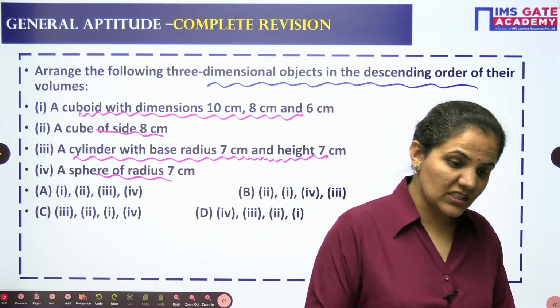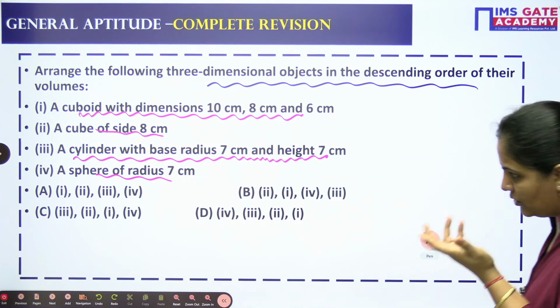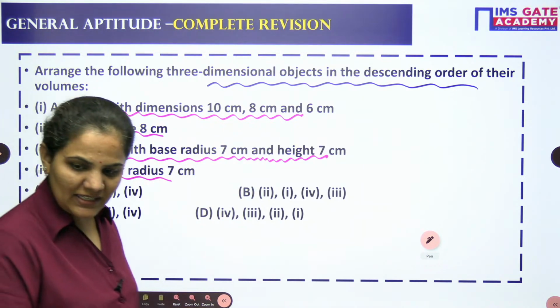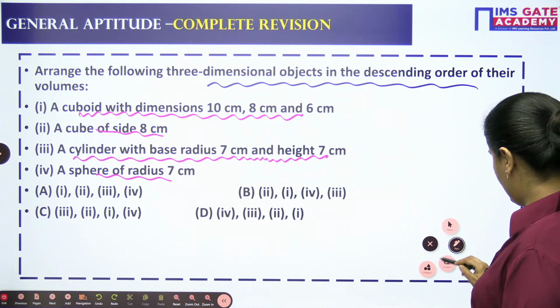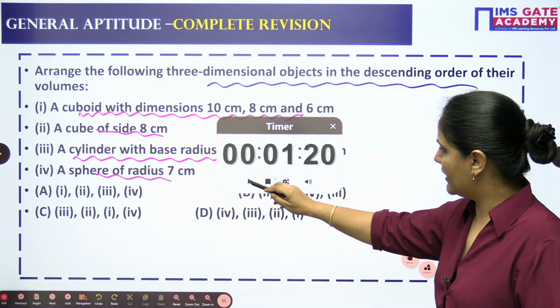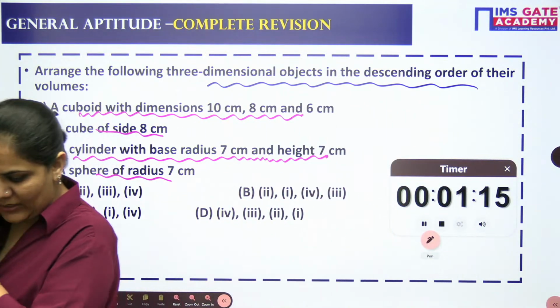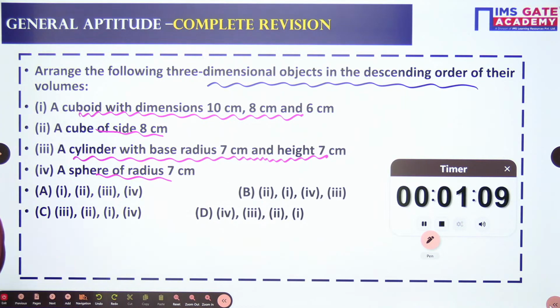So you are looking at 3-dimensional volumes. First of all, you should know the volume formula for every figure here, then only can you approach it. I hope you can very easily approach it, and if yes, then try and tell me the result. I'm giving you less time. Everybody have a try. We want descending order, meaning the biggest first, then smaller, then smaller, from higher to lower.